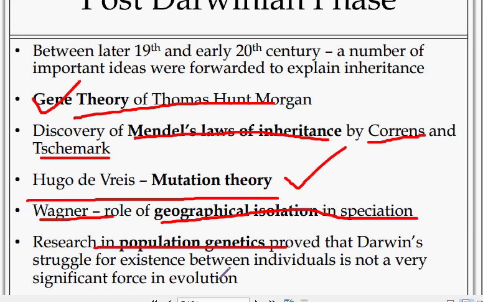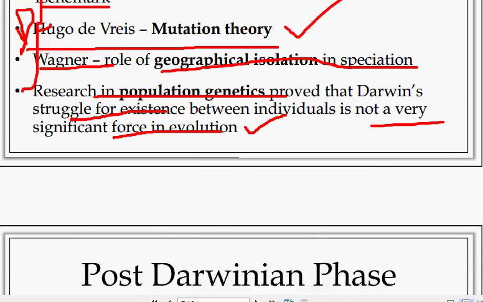disapproved of the struggle for existence provided by Darwin. These are Darwin's explanations that he has given. The struggle for existence between individuals is not a very significant force in evolution. Okay, next, we move on to the next slide.